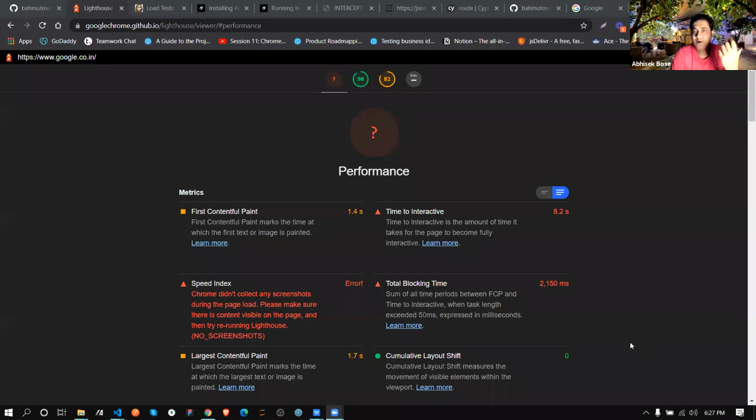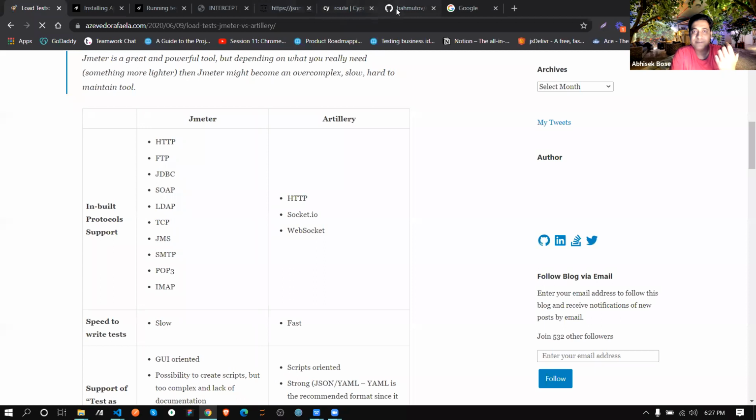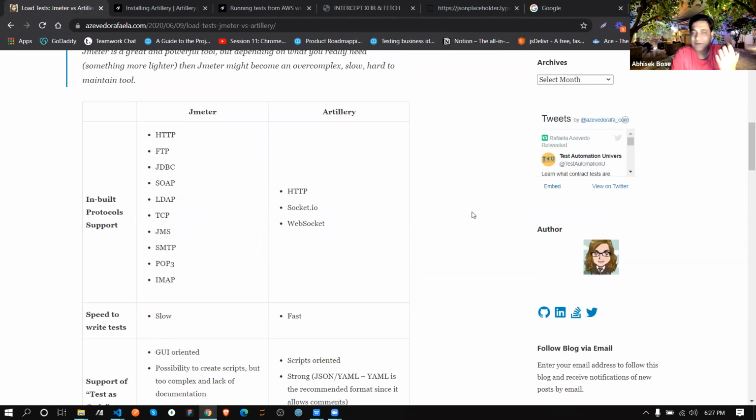Okay, so next is basically, okay, I'm stopping. Okay, so the last and final topic of today is Artillery. So what is the difference with Artillery? Let me stop each and everything I opened. See what is the difference?